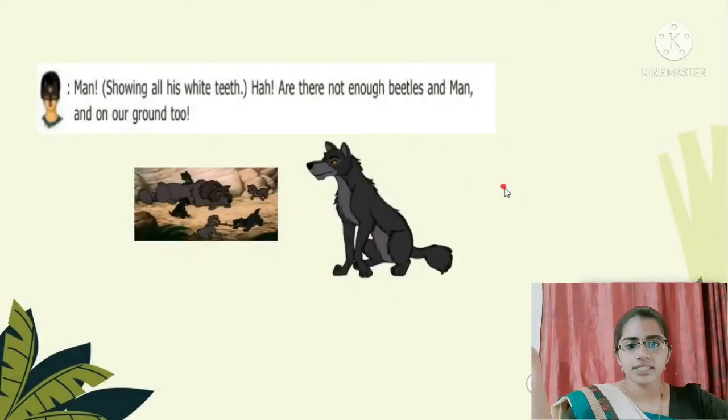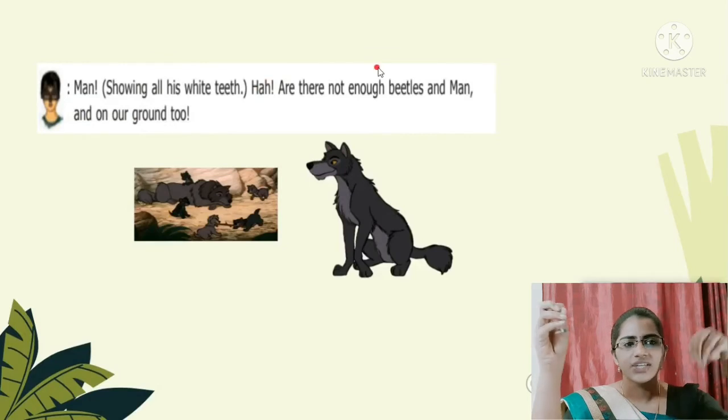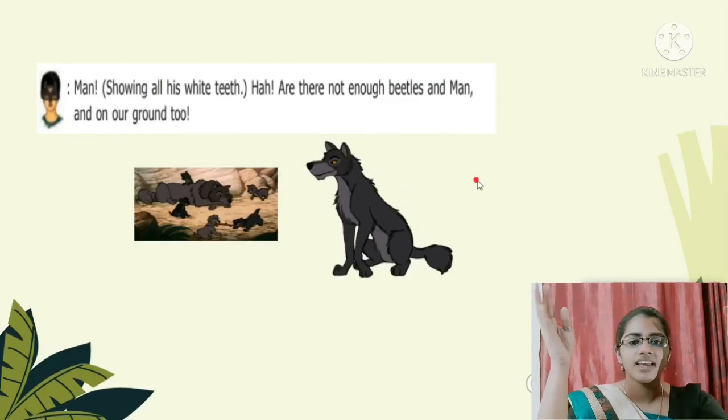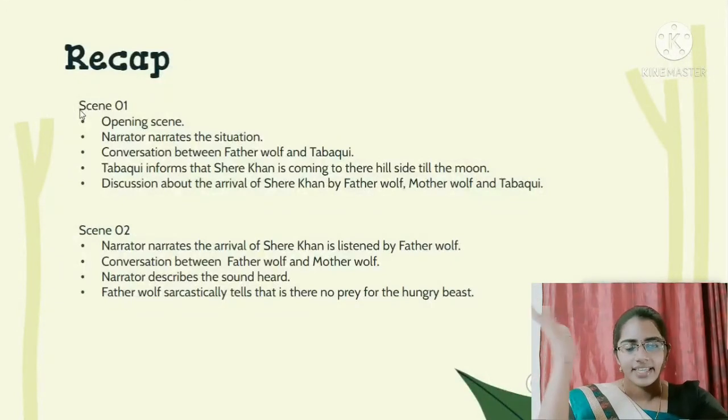The Father Wolf says, "Man," showing all his teeth, "Ha! Are there not enough beetles and frogs in the jungle that he must eat man?" He's just making a comedy with Shere Khan's behavior, that man or beetles will be enough for Shere Khan's prey. And the scene ends like that.